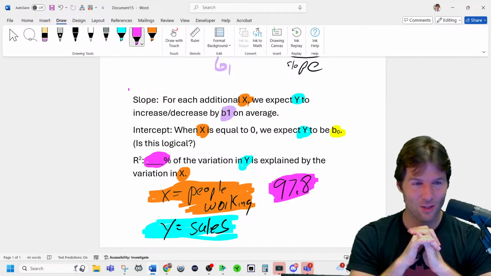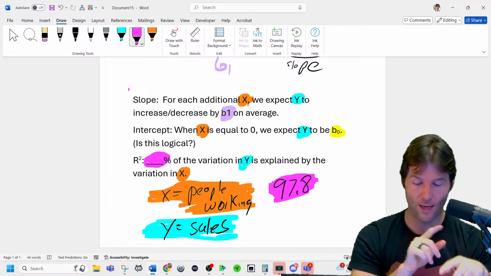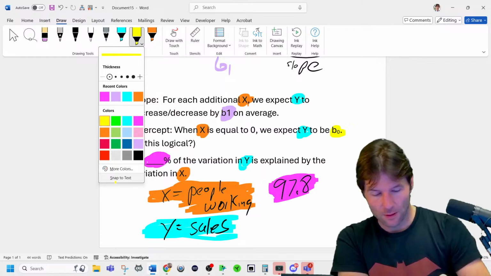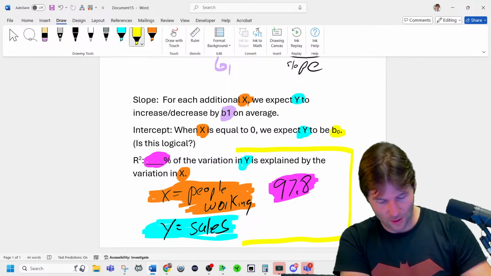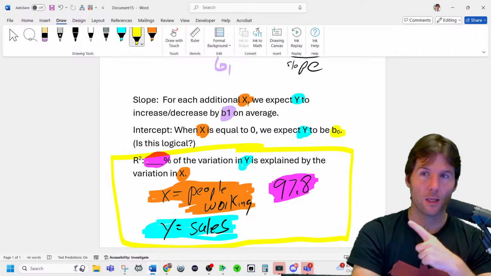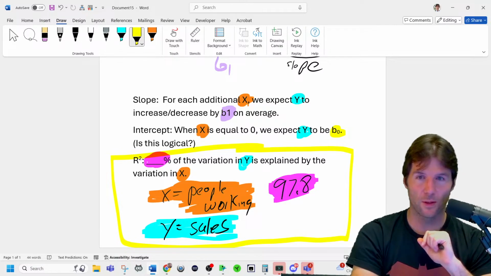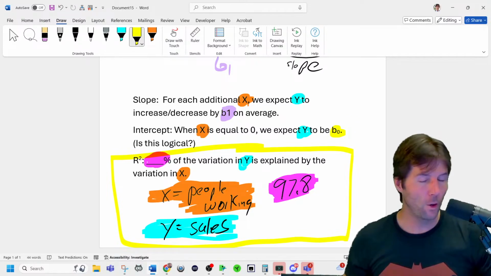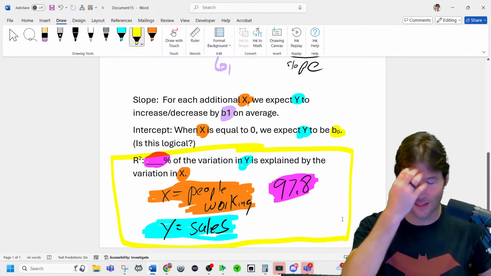You want us to use the R squared? You right here, just plug in. I'm going to highlight in yellow right here. You're going to put in the things right here. Those are the only things we have all the information for on this problem. Just insert the R squared right there. So 97.8% of the variation in sales is explained by the variation in people working. Boom, I wish I could give you points right now. Great job, Evan. That's exactly it.